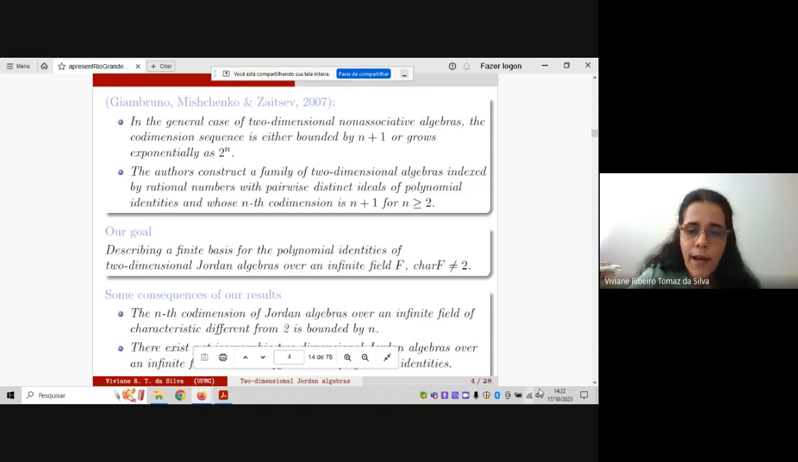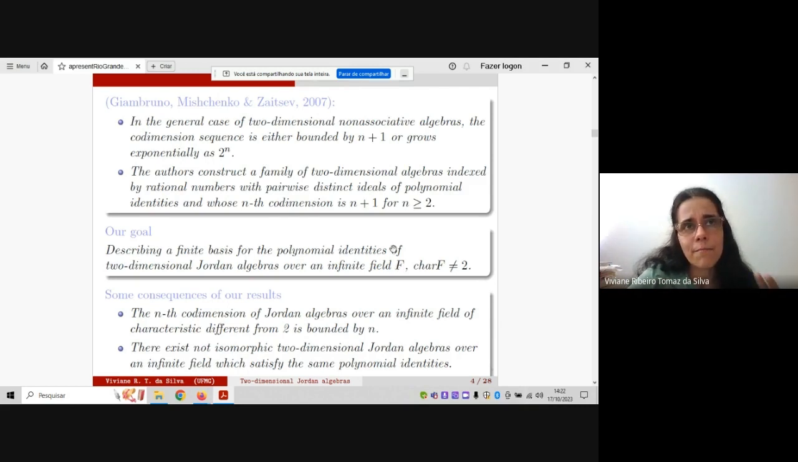And finally, as another consequence, we also obtain that there exist two non-isomorphic algebras such that they satisfy the same polynomial identities, okay? And this is interesting because this means that we cannot distinguish Jordan algebras by using polynomial identities. And I'd like to highlight this kind of result because remember, we will characterize the polynomial identities over an infinite field, okay?